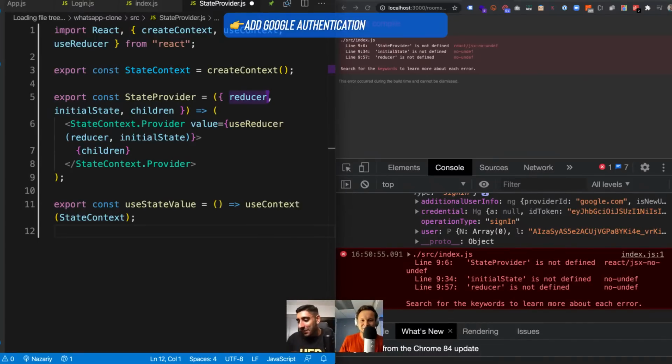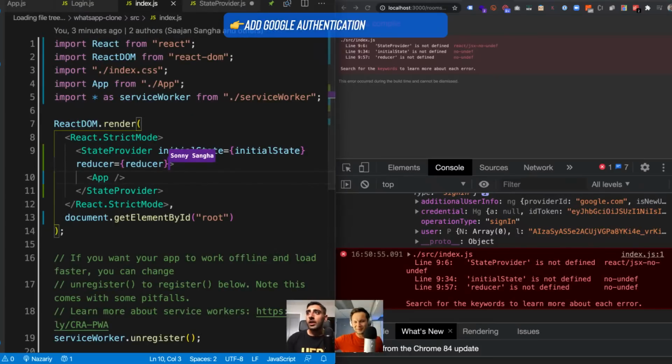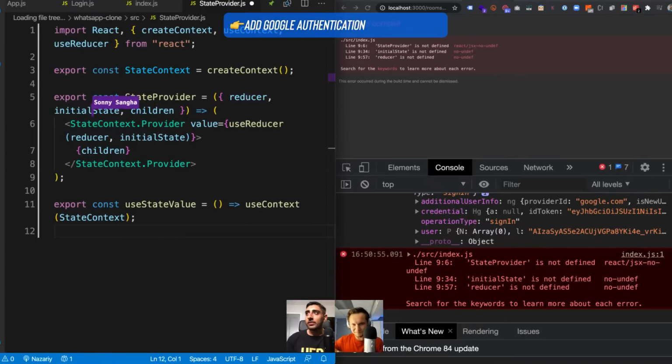Okay, we're good. So we have the reducer, initial state, and then the children. The app child is this one here. And then we have the reducer and initial state, which I'll explain in a sec. Now, this stuff right here we explained in that video, but basically what you need to know is it allows us to set up the data layer. And this final line here allows us to pull information from the data layer, right?